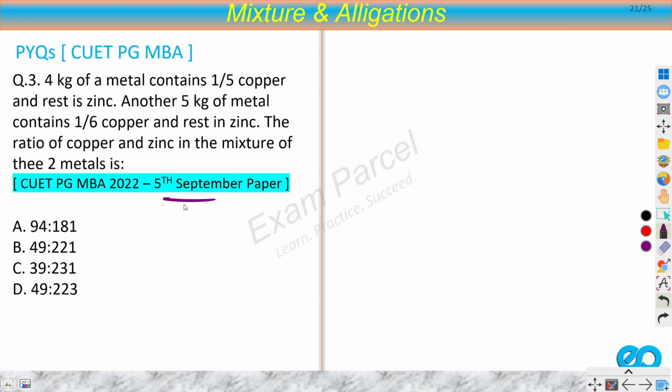This question is from the 5th September paper. 4 kilograms of a metal contains 1 by 5 copper and rest zinc. Another 5 kilograms of metal contains 1 by 6 copper and rest zinc. What is the ratio of copper and zinc in the mixture?